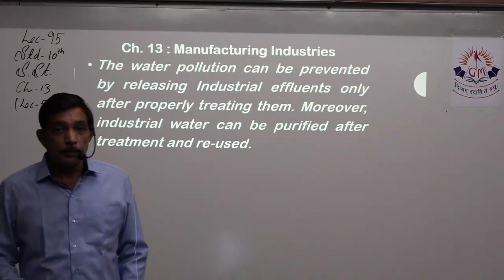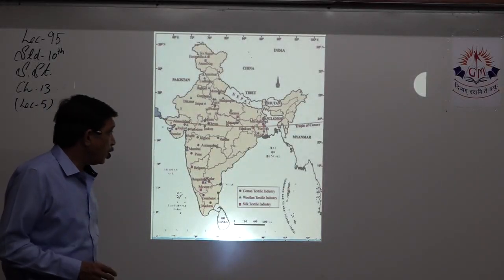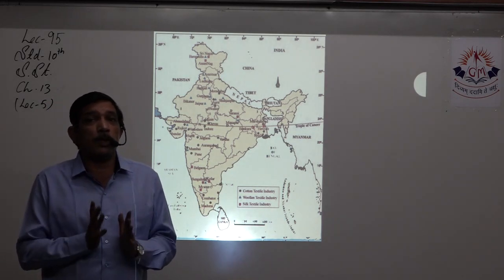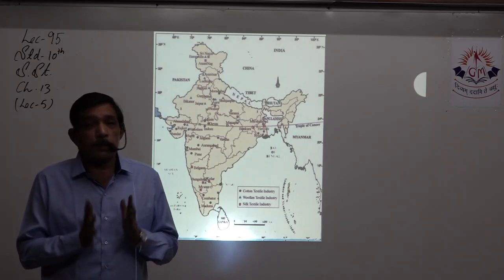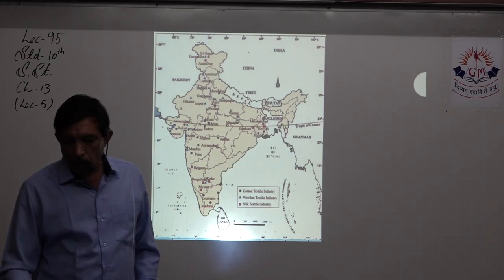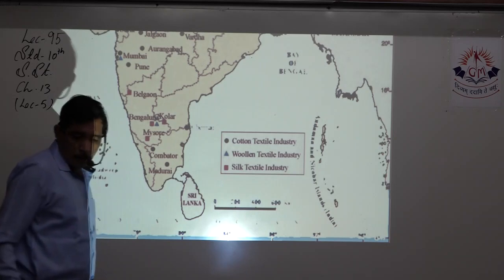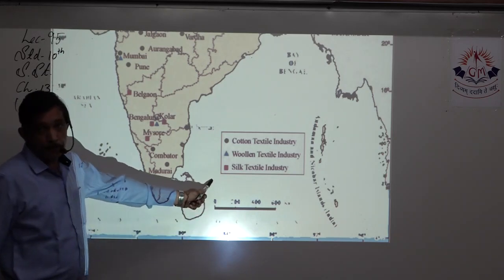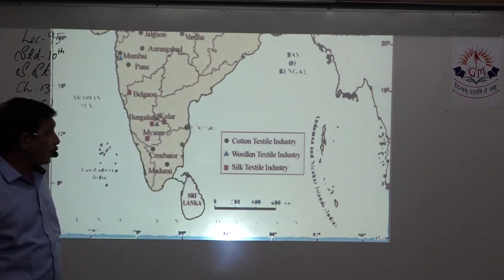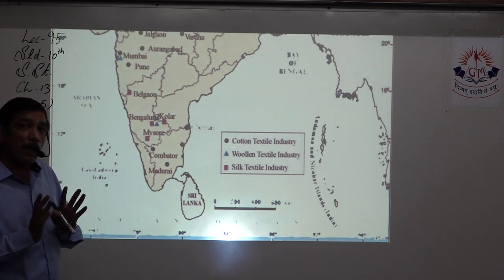Now let us do some map work. Now students, this map is already given in your material. We'll just have a look at what is to be done in map work, especially from this particular chapter. That is what we are going to learn. Now the first thing to be done is the legend. The Bay of Bengal, that particular space, is provided to us in the map for marking the legend.